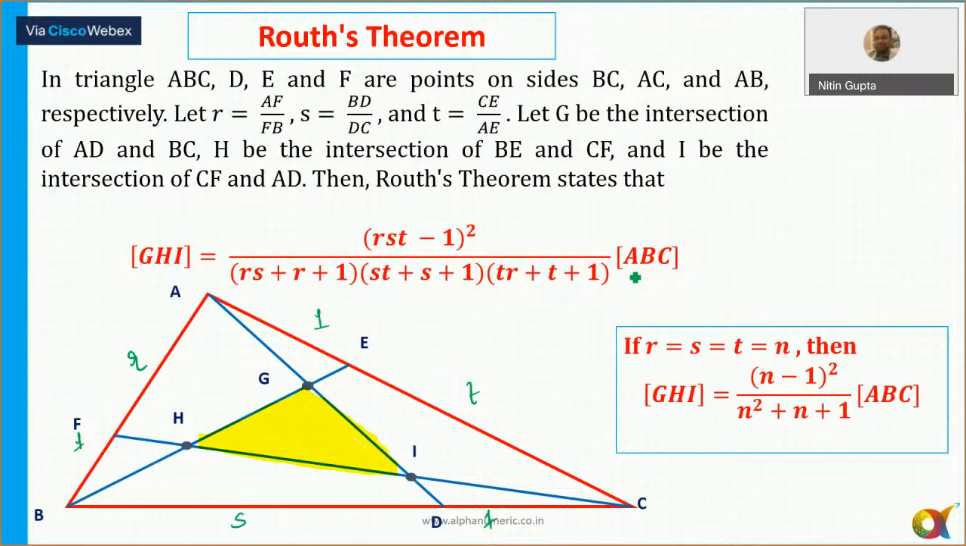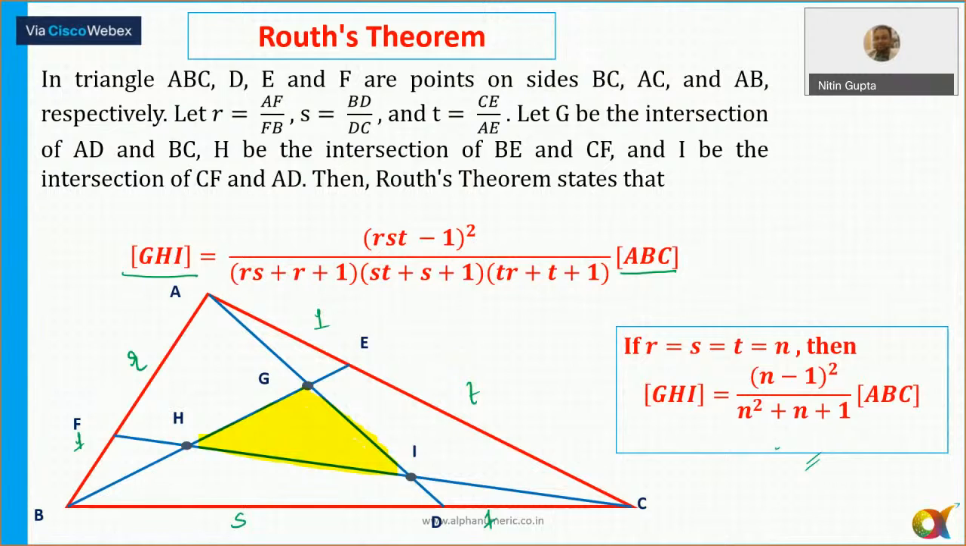This ABC represents the area of the triangle ABC. This GHI means the area of the triangle GHI. And if all the three sides are equal, then in most of the questions which I have seen, the ratios are always equal. That is R equal to S equal to T. So in that case, it's easy to calculate: (n minus 1) whole square upon (n square plus n plus 1) into ABC. So this formula will give you the answers quickly for the middle triangle here.